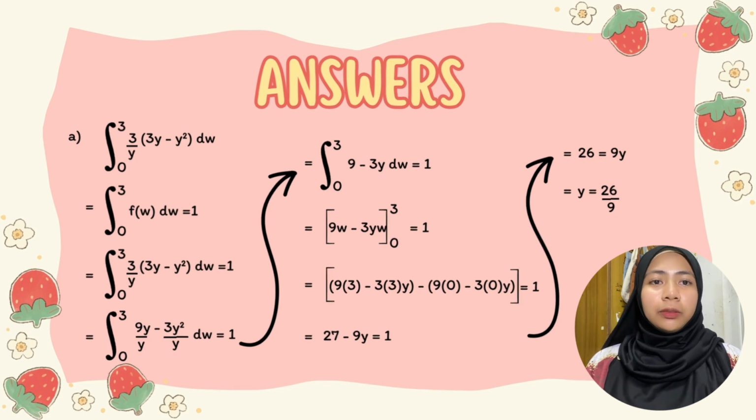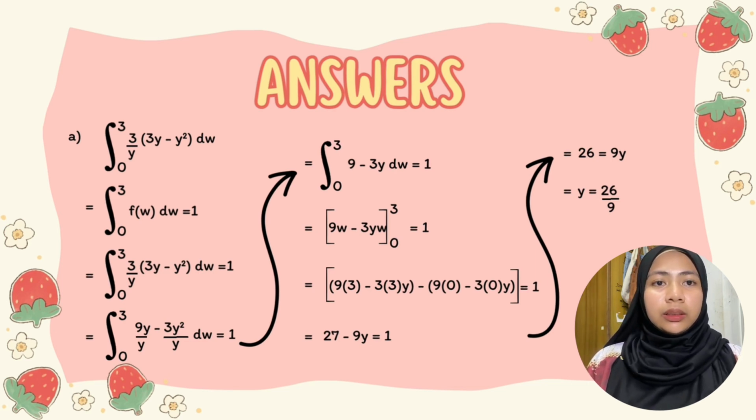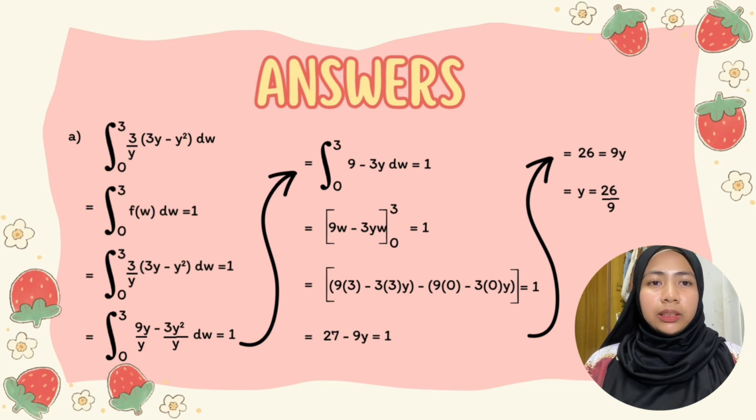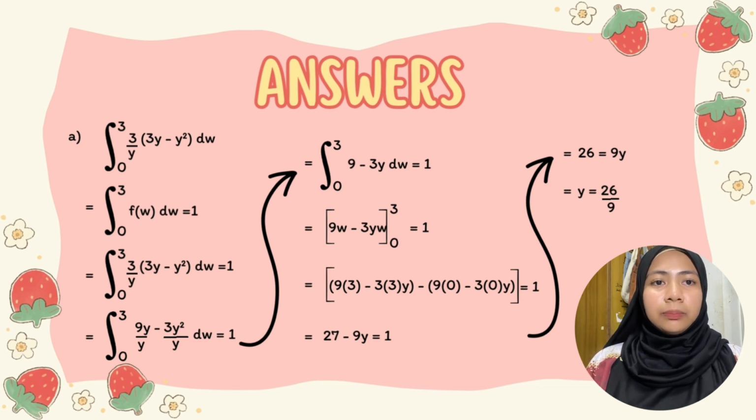To determine the value of y, we need to calculate the integration from 0 until 3 of y in bracket 3w minus w squared close bracket with respect to w. We know that the integration from 0 until 3 of the function f(w) with respect to w is equal to 1. So the integration from 0 until 3 of y in bracket 3w minus w squared close bracket with respect to w is equal to 1. We expand it and get the integration from 0 until 3 of 3yw minus yw squared with respect to w is equal to 1.